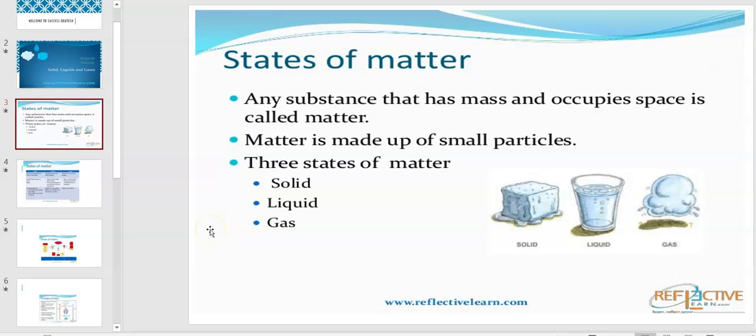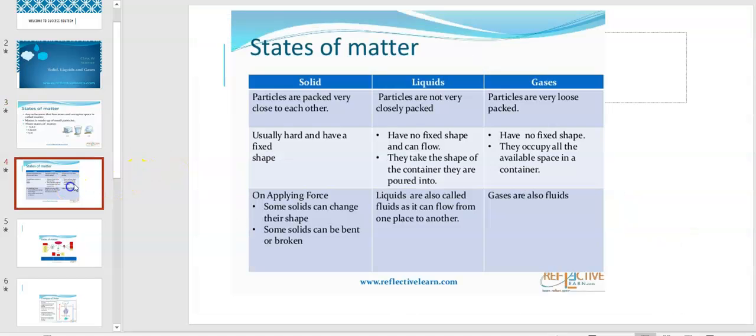And what is the definition of matter? Any substance that has mass and occupies space is called matter. That means matter is made up of small particles, and the three states of matter are solid, liquid and gas. Now let us know the differences between solid, liquid and gas.